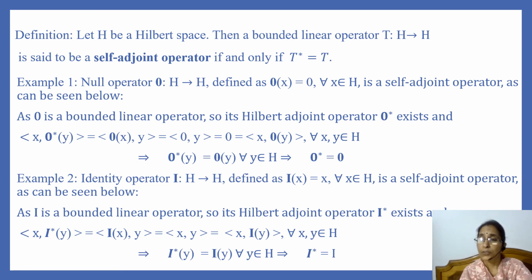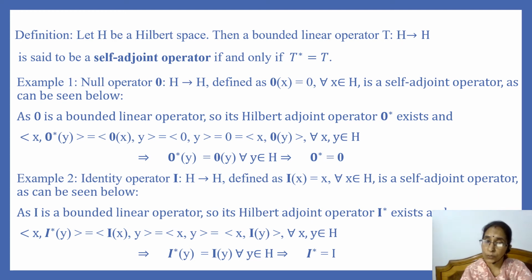Then we shall show that null operator is a self-adjoint operator. We know that zero operator or null operator is the bounded linear operator. So by existence theorem, its Hilbert adjoint operator, that is 0 star, exists. And we know that Hilbert adjoint operator satisfies the condition, that is inner product of x, 0 star y is equal to inner product of 0 of x and y.